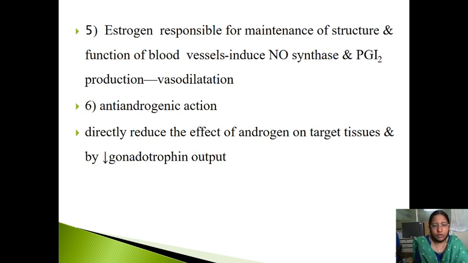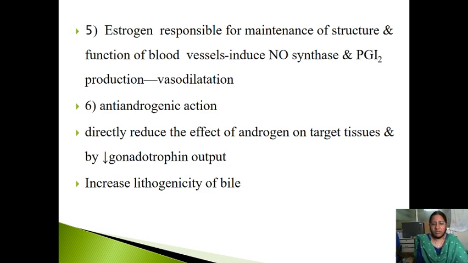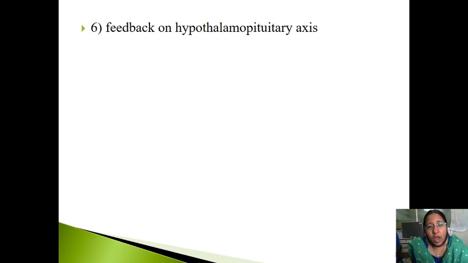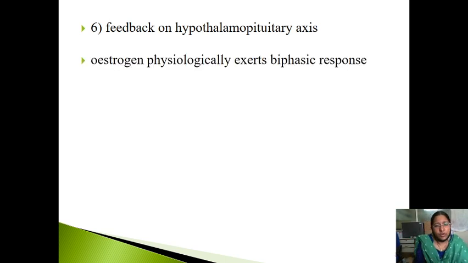Anti-androgenic effect: it directly reduces the effect of androgen on target tissues and by decreasing gonadotropin output. It increases lithogenicity of the bile. What is lithogenicity here? It means it has the ability to produce gallstones. So when it is increasing the lithogenicity, the probability of forming gallstones will be more. This is one of the side effects we can say when you are giving estrogen, it will cause the formation of gallstones. Now, feedback on the hypothalamo-pituitary axis. Estrogen physiologically exerts a biphasic response.